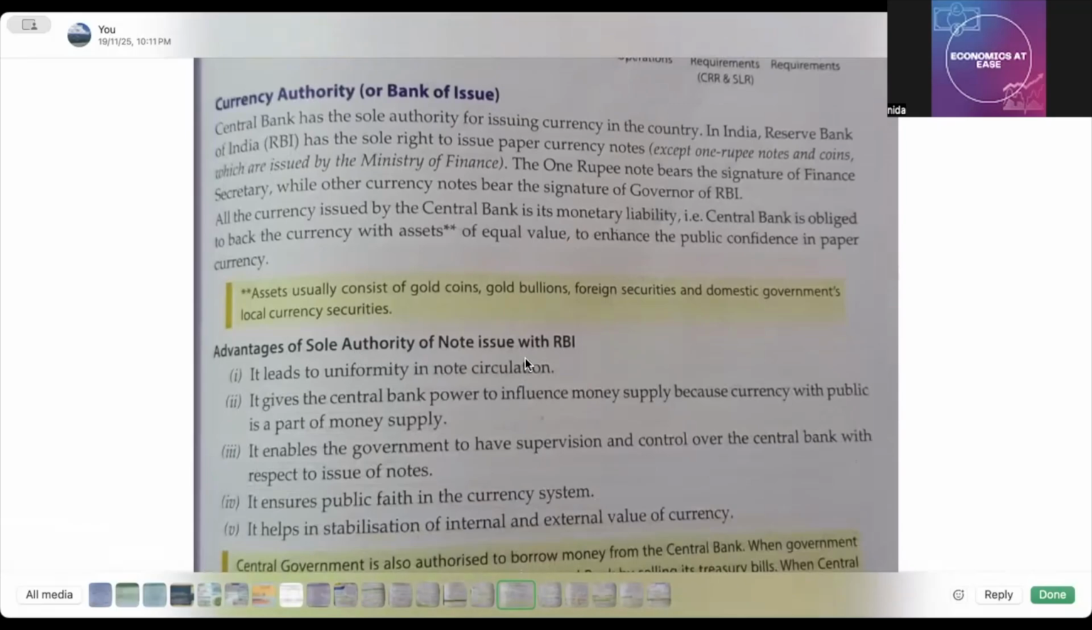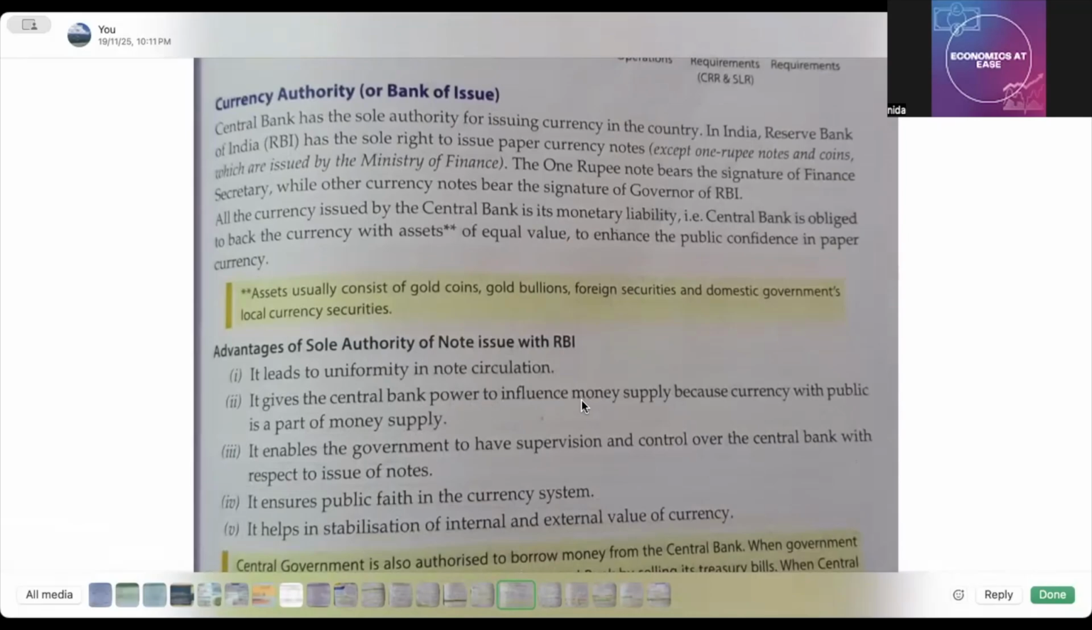Now, the advantages of sole authority of note issue with RBI. You can just prepare any three benefits. It can also be asked. It leads to uniformity in note circulation. Then it gives the central bank power to influence money supply.